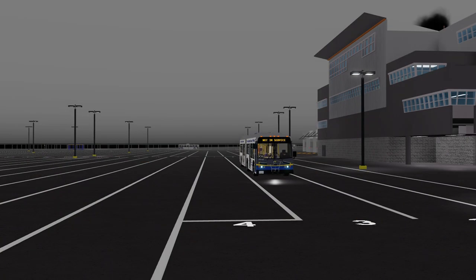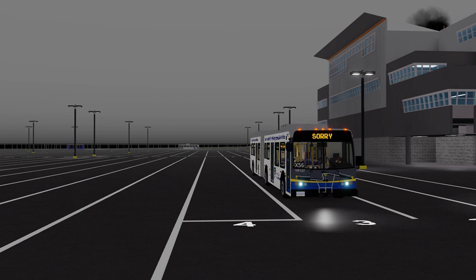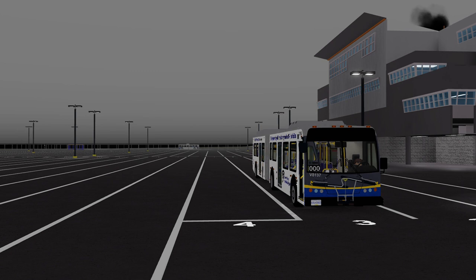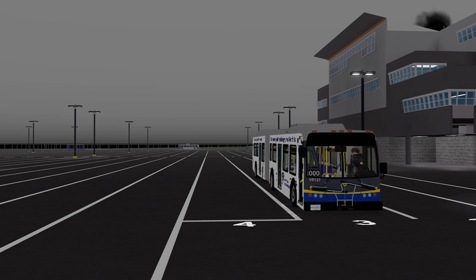Find your track and make sure to pull to the very front to give as much space as possible behind you. Once you pull up, park and shut down your bus using the correct shutdown procedure. Again, make sure your destination is blank, your interior lights are off, and your parking brake is set. After you shut down your bus, hop out and wait until the run host dismisses you. You have now successfully completed your operating shift for the run.